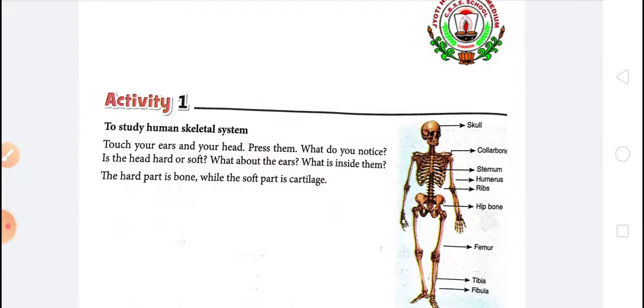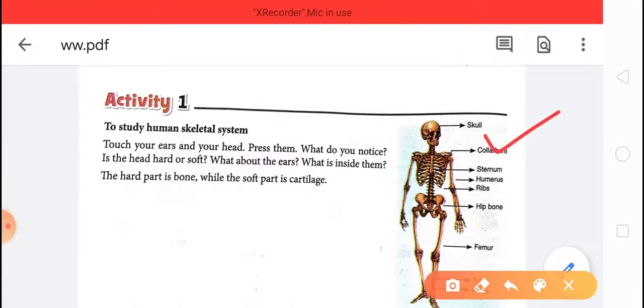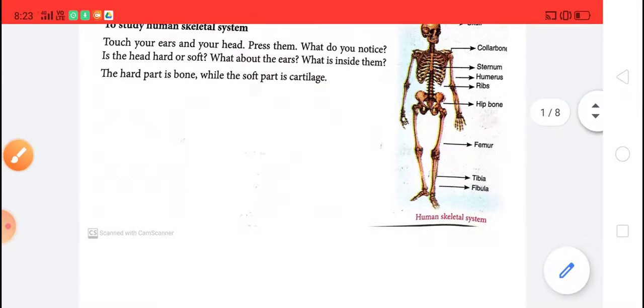Okay, so you can see in the picture, this is your skeletal system, and the skeletal system makes the framework of our body. So first of all we will study the functions of the skeletal system.